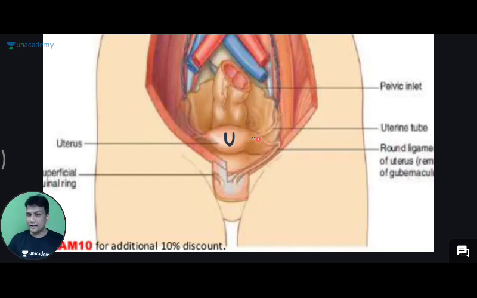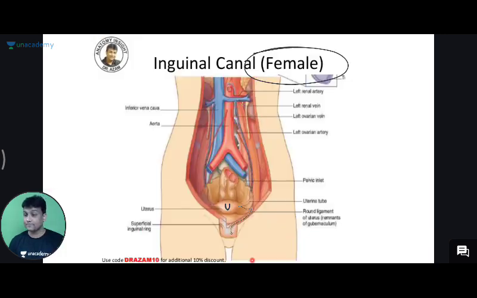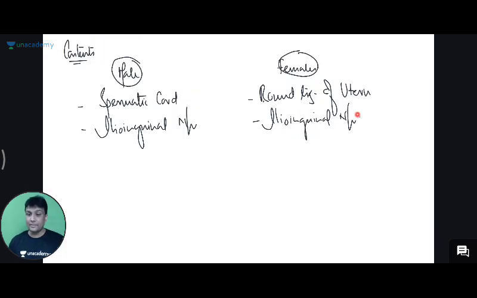and the round ligament of the uterus is passing, going here, and then it's going to take a turn and enter into the inguinal canal, and then that round ligament will come out of the inguinal canal and it will go and merge with the labia majora in the females, guys. The round ligament of the uterus will go and merge with the labia majora in the female. So yes, it is a content, guys. So what is the content of inguinal canal in the females? Yes, round ligament of the uterus, and then there is a nerve, and nerve के लिए तो आपको सिर्फ नाम याद करना होगा, and that nerve will be ilioinguinal nerve, and I'll tell you later on that nerve will be coming from your lumbar plexus.